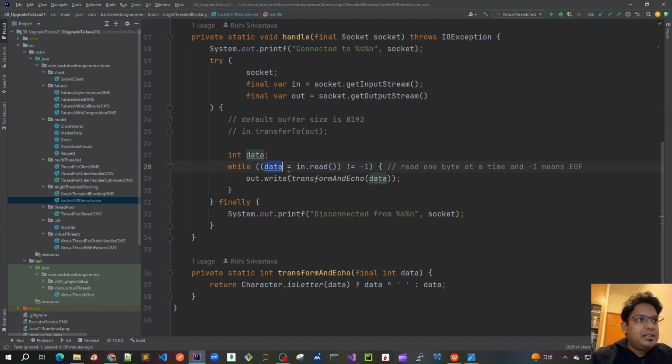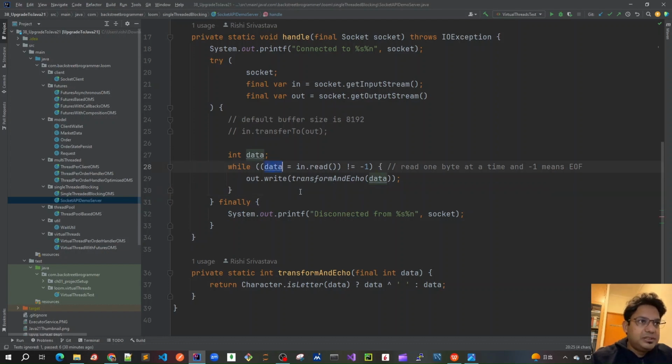Whenever the data we read from the input stream of this socket reaches -1, only then is it the limit, and we exit out of this try block, which means we are closing the connection. Until then, we are going to read 1 byte at a time. Again, this is not very efficient, and we're not buffering anything. So it's the simplest, very naive way that we can create this single-threaded server, reading 1 byte at a time.